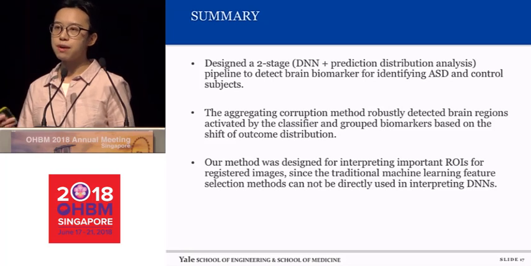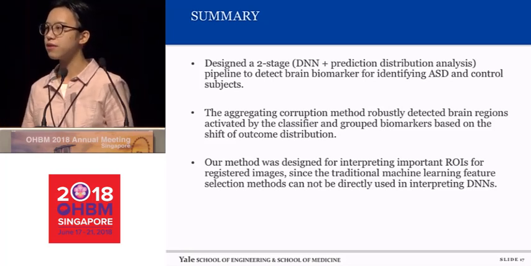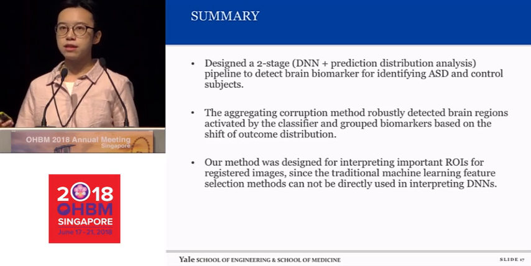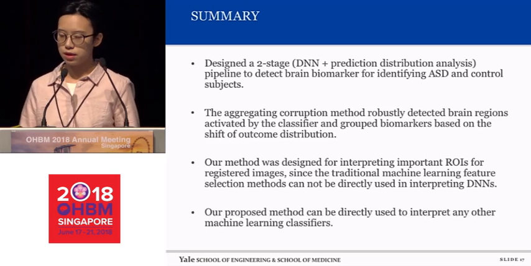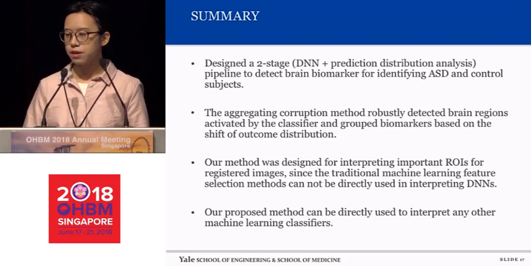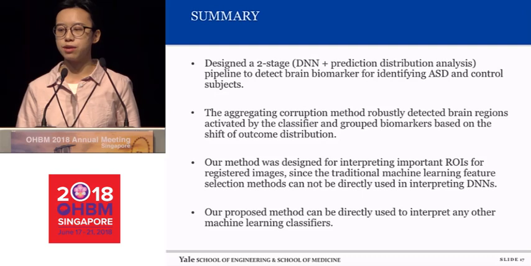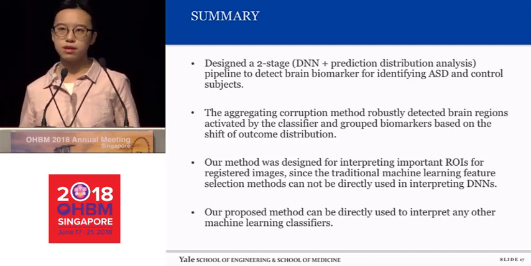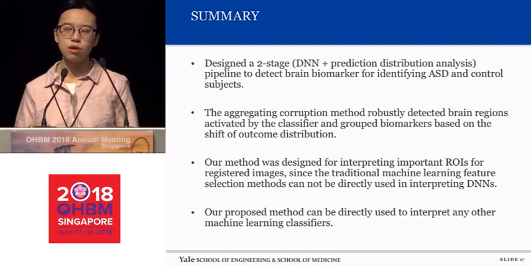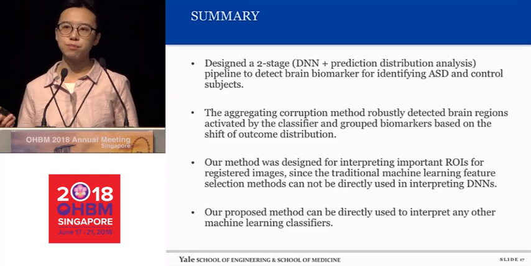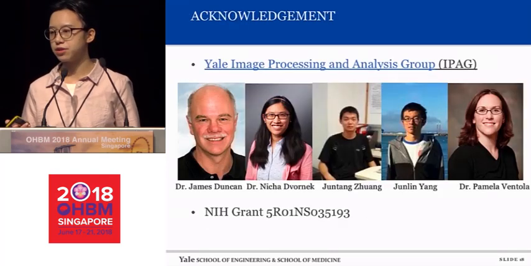So that means you can apply this method to any other kind of neural disorder and learn the features that the deep neural network used. And finally, our proposed method can be directly used to interpret any machine learning classifier. So no matter what deep neural network or machine learning classifier you use, you can apply this approach to analyze the biomarkers.